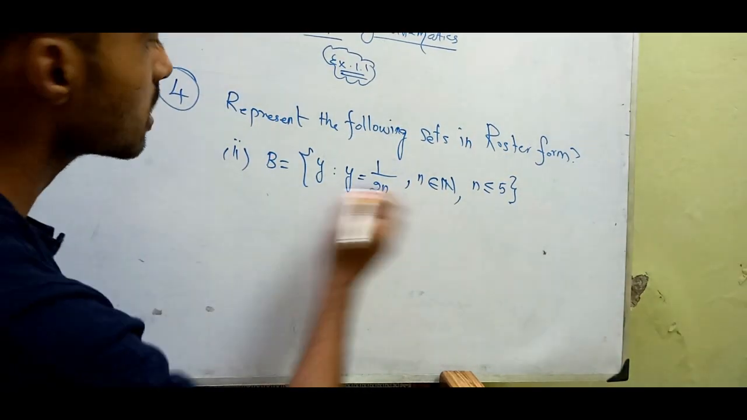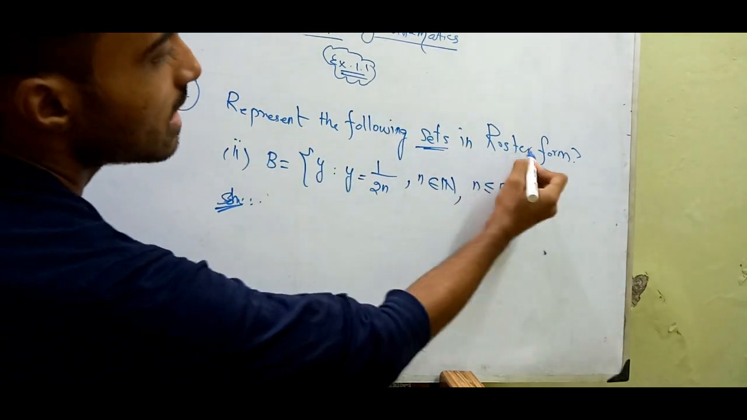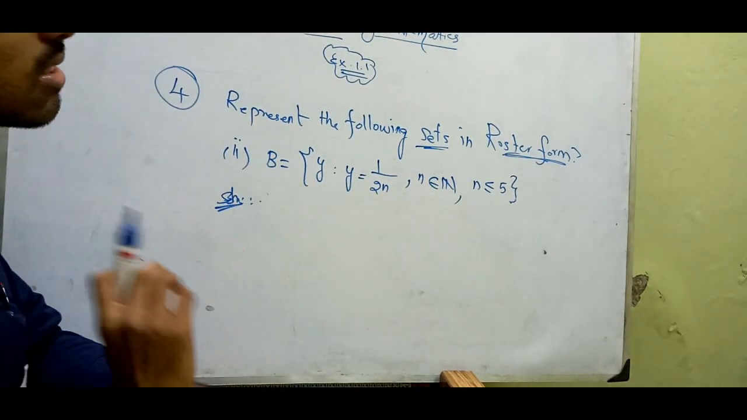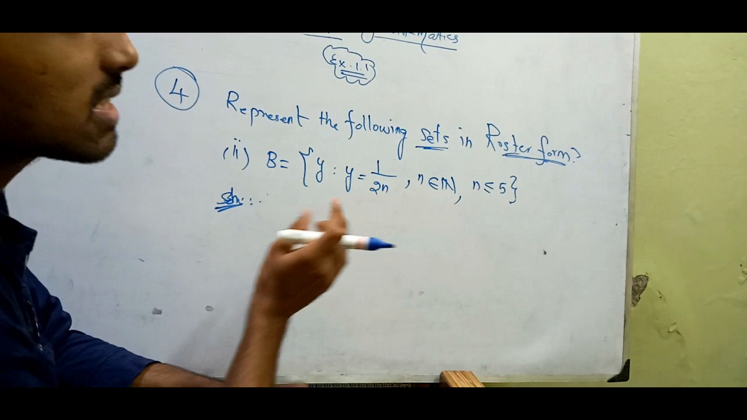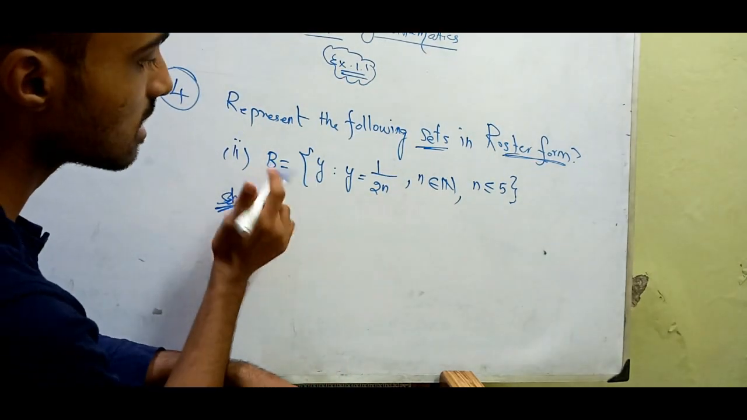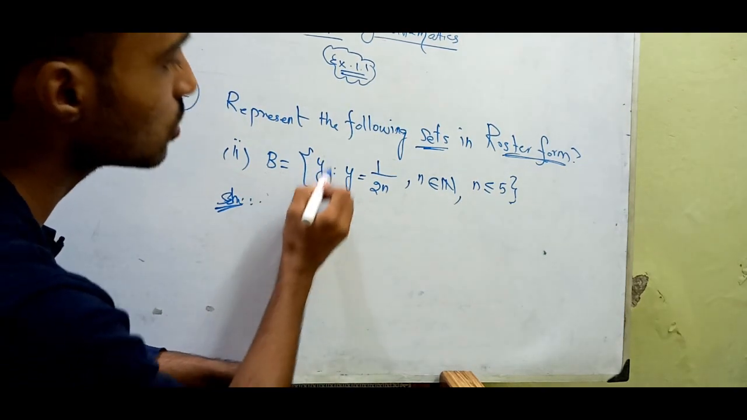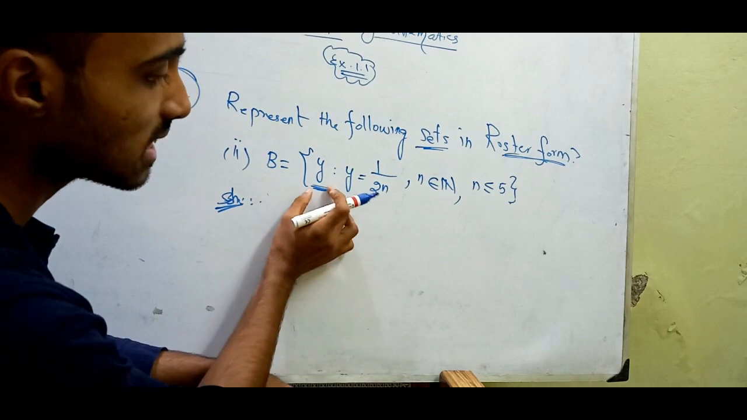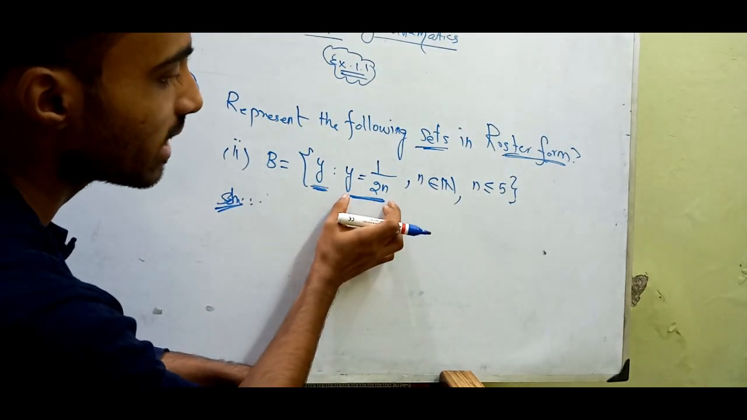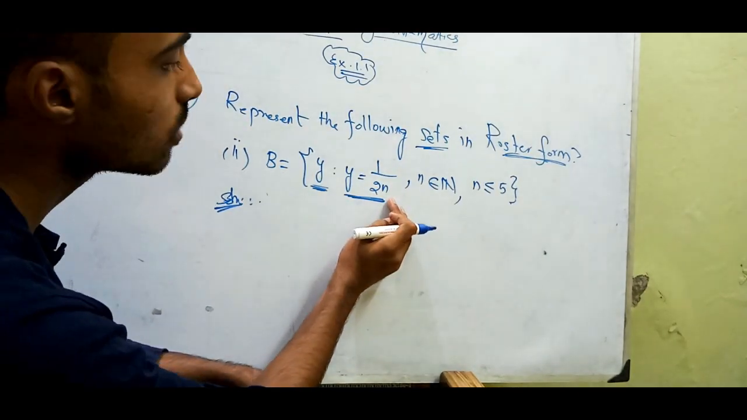So listen, this is a very beautiful question here. Represent the following sets in roster form. Roster form is nothing but listing the elements in the set, listing the objects in the set. What does the question say here? B is equal to the collection of all, or you can say the set of all those objects y. What form does y have? y has the form 1 upon 2n, that is, 1 divided by 2n.